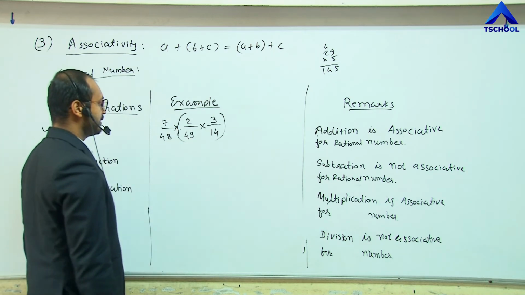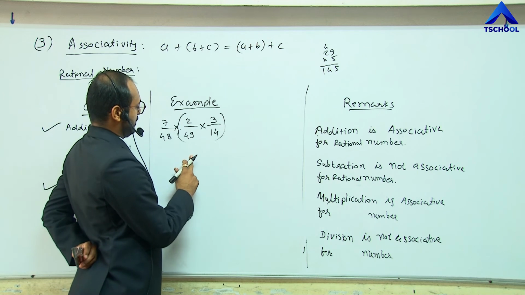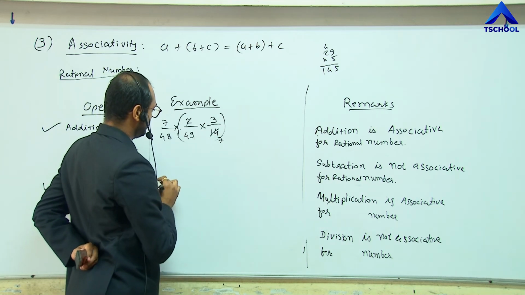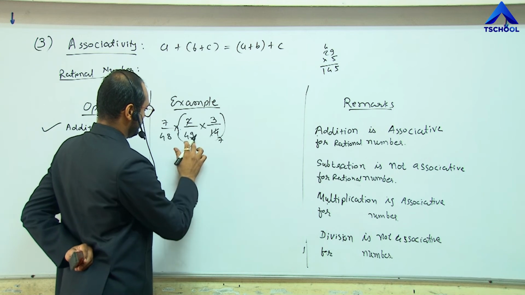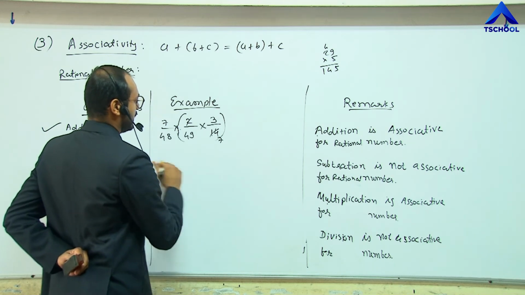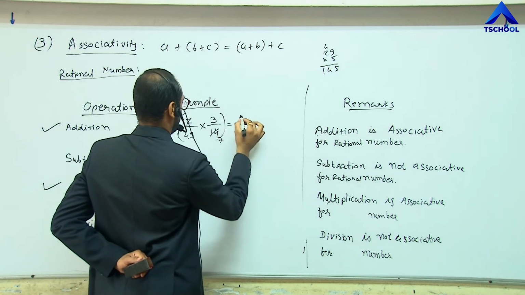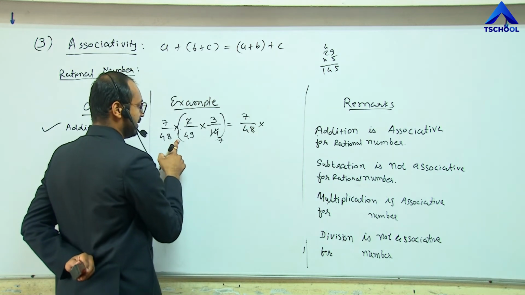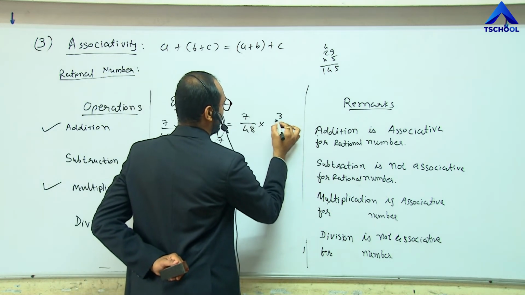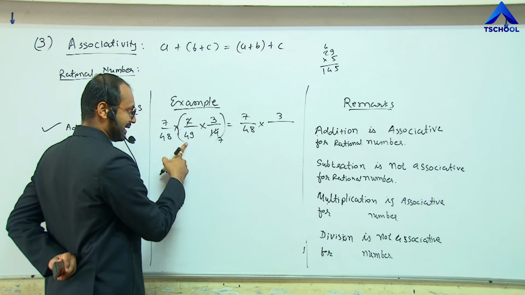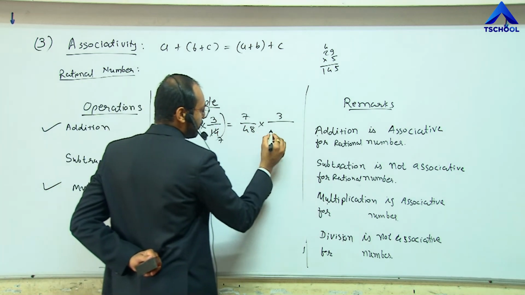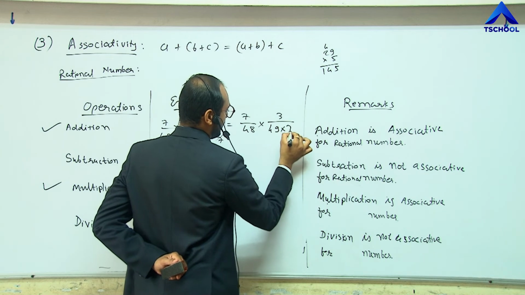So, how can we simplify this? Here, the result is 7 by 48 multiplied by, here we take the denominator as it is, with numerator 3 and denominator 49 multiplied by 7.